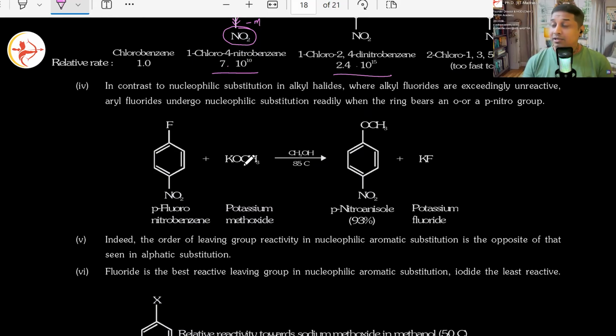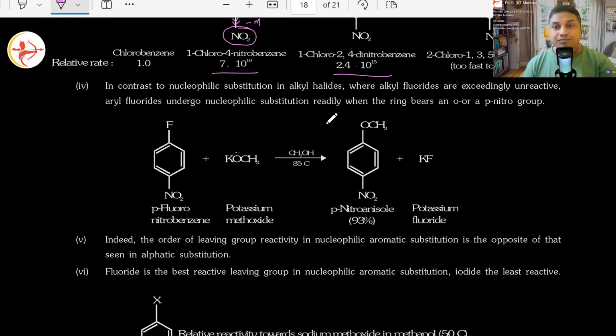But here, since its electron will be utilized in increasing the electron density of the ring, it is a mildly activating group. Yes, it is going to increase the electron density over the benzene ring. That's why aryl fluorides can undergo nucleophilic substitution, and they will need some strong bases which can behave as a nucleophile. That's where this KOCH3 or NaOCH3 comes into the picture, which will substitute fluorine and will join there.